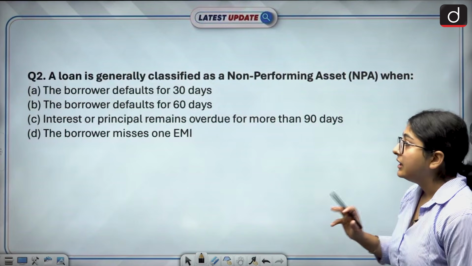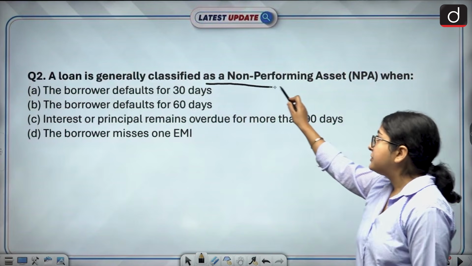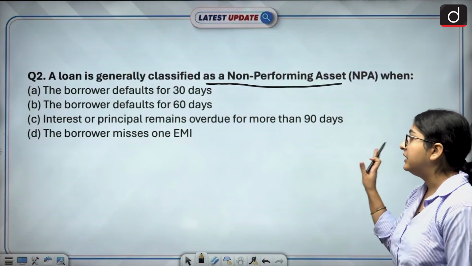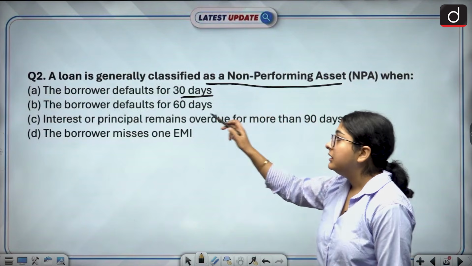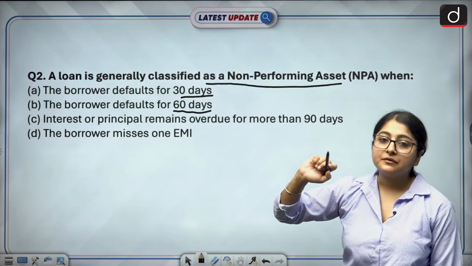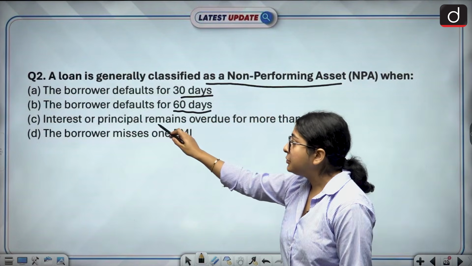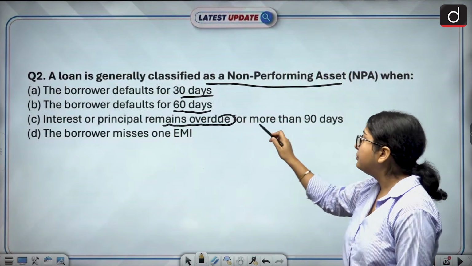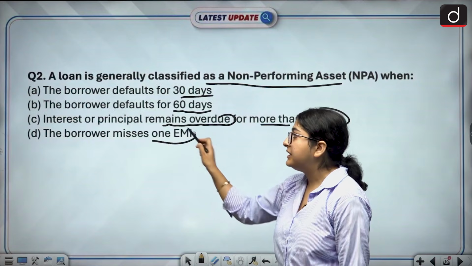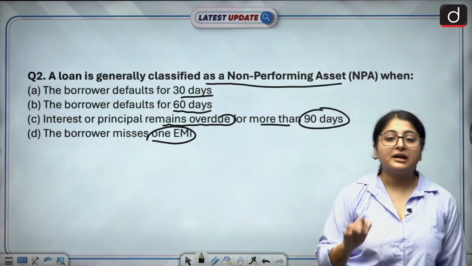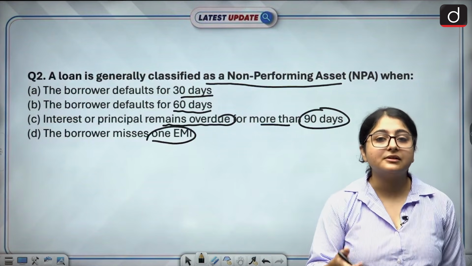Now, next question. A loan is generally classified as a non-performing asset when? Option A, the borrower defaults for 30 days. Option B, the borrower defaults for 60 days. Option C, interest or principal remains overdue for more than 90 days. Option D, the borrower misses one EMI. Okay, again pause the video and write your answers in the comment box.